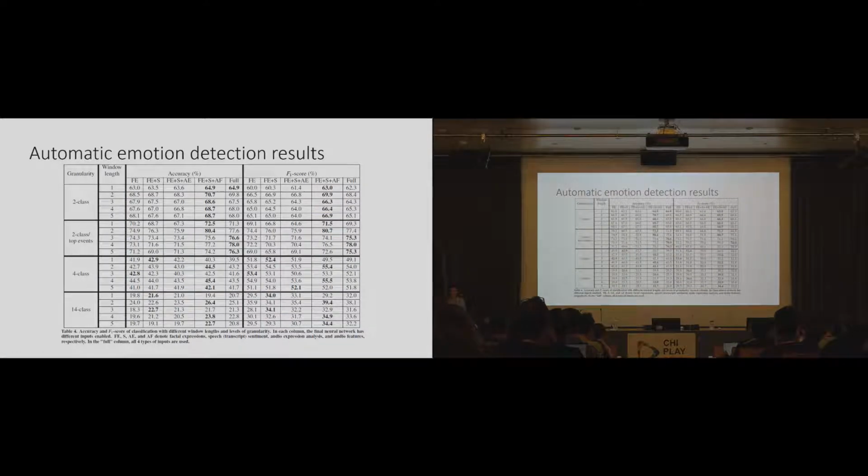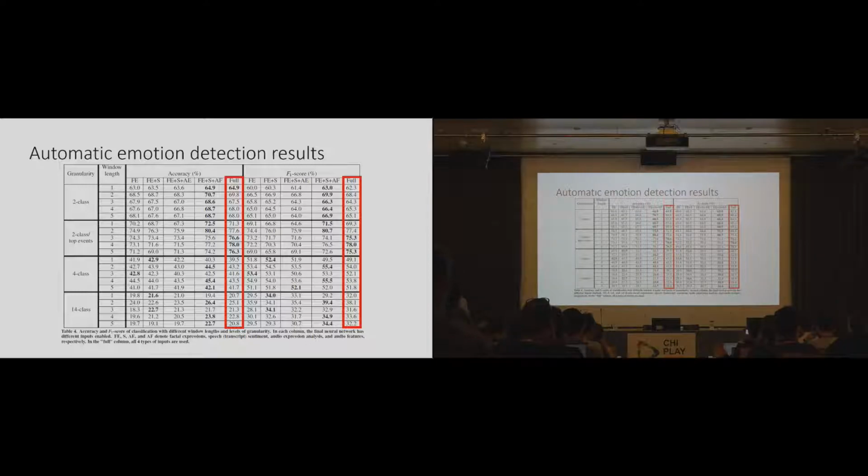Here you can see the results of our automatic emotional event detection. We used different combinations of input signals, and the first column shows just using facial expression, the second one facial expression and sentiment analysis, the third one facial expression, sentiment analysis, and audio emotion analysis. The fourth one, facial expression, speech sentiment analysis, and audio features like loudness and pitch. The last one uses all input signals.